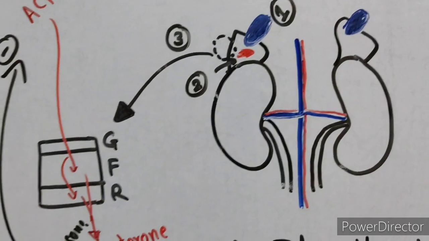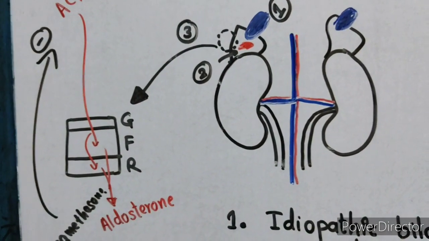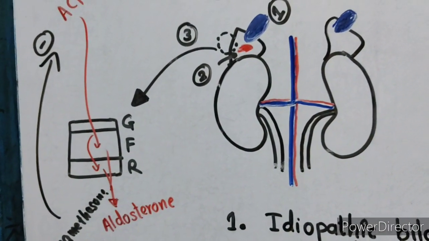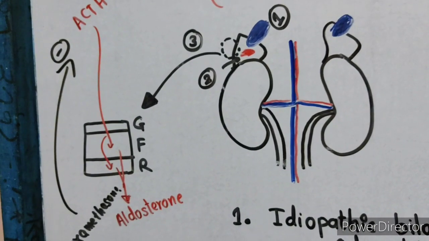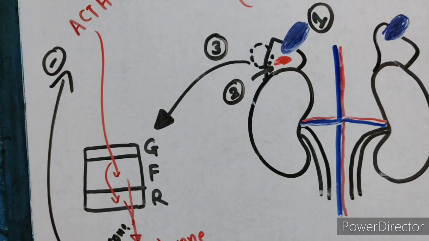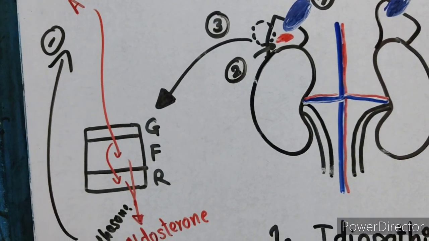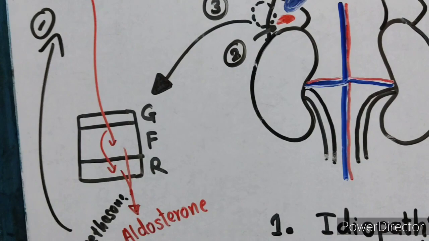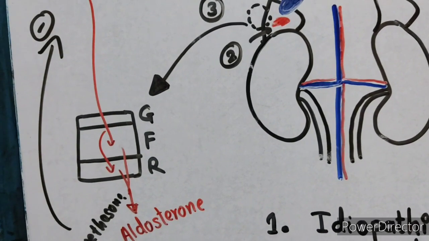The third cause is glucocorticoid suppressible hyperaldosteronism. In this condition, ACTH, adrenocorticotropic hormone, stimulates the zona fasciculata and zona reticularis to secrete aldosterone.